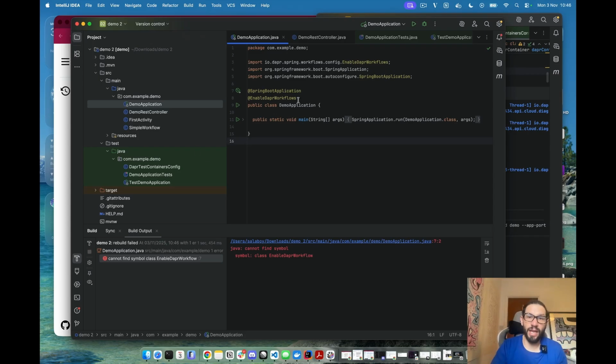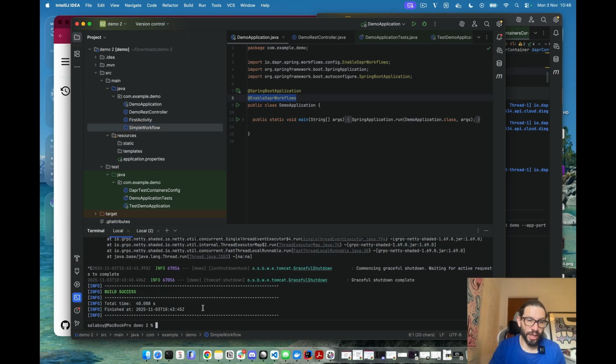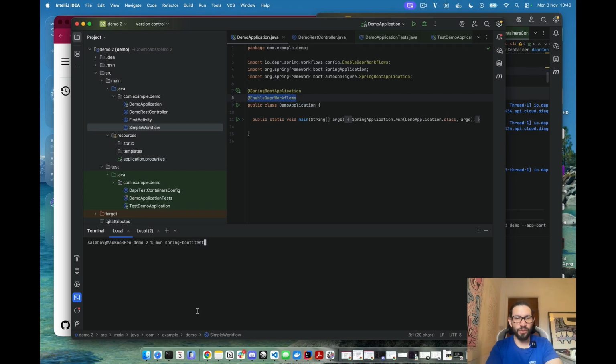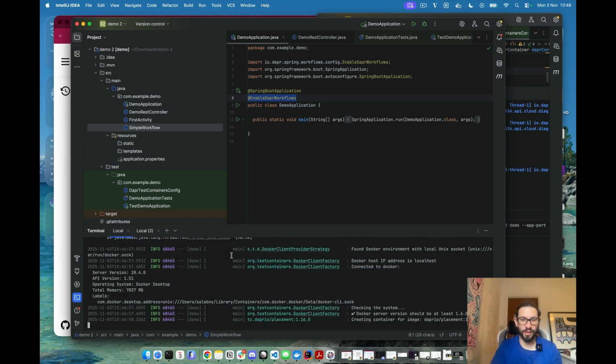So now I am basically telling the Spring Boot application that there might be some workflows included, like the ones that we created, and that it needs to register them with Dapr workflows whenever the application is starting. So finally, what we can do now, instead of doing mvn spring-boot:run, is to do test run. So it uses the test configuration to start the application. And we can test now if the endpoint works. So let's check that out.